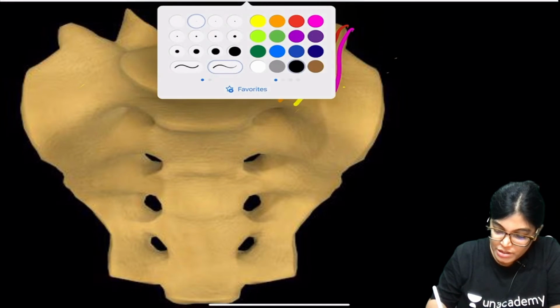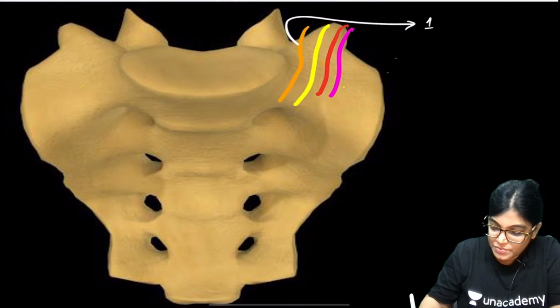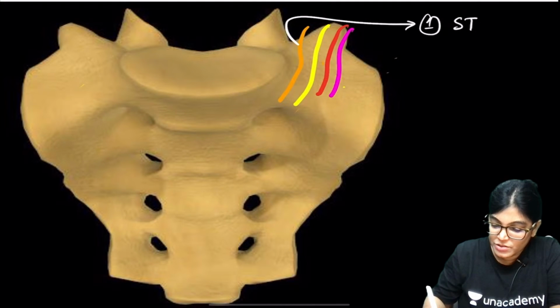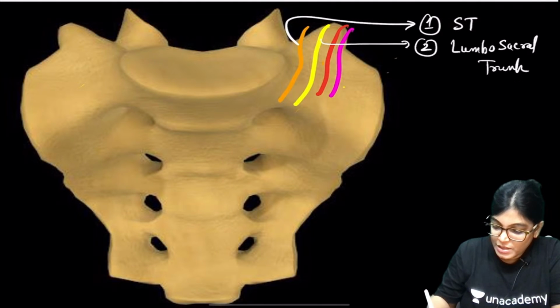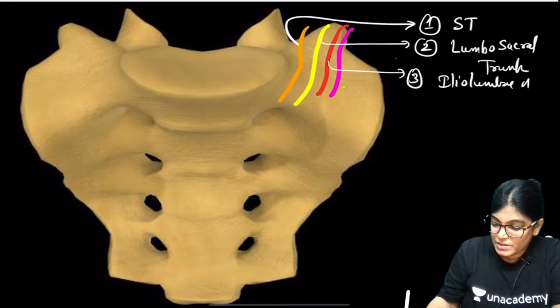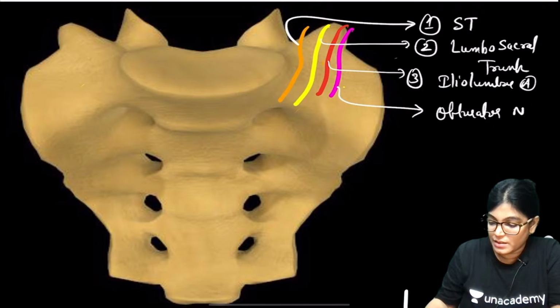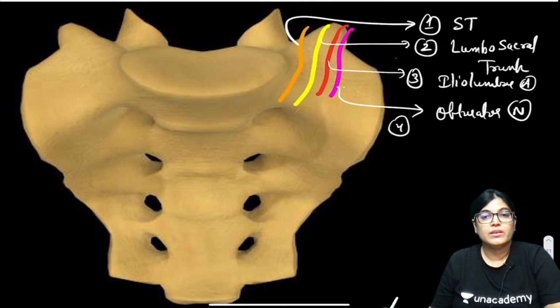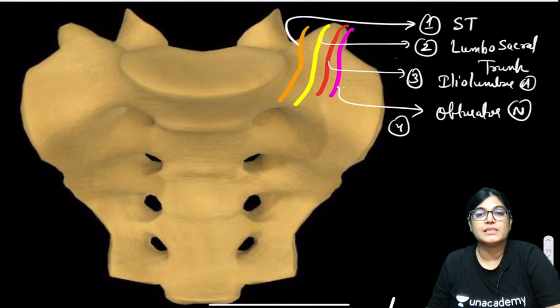The first structure is ST, the sympathetic trunk. The second structure is the lumbosacral trunk. The third structure, in red color, is the artery, the iliolumbar artery. Which is the fourth structure, my dear friends? It is the obturator nerve. This is the fourth structure related on the ala of the sacrum. Everyone, is it okay? Can we move on?